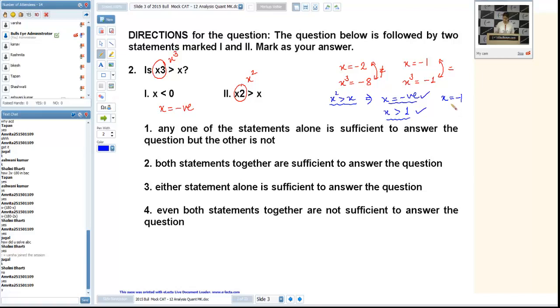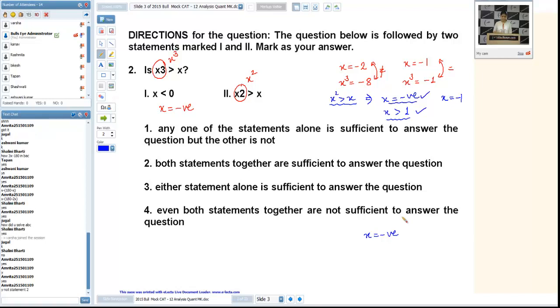Now it means that by using either statement alone we cannot answer this question. But what if I club these two statements? If I take the intersection of these two statements, the only thing I'll get is x is negative. That is the same as statement 1. Once again we can take that example, x is equal to minus 1, again contradictory. That's why fourth option, even both statements together are not sufficient to answer this question. Is it okay?